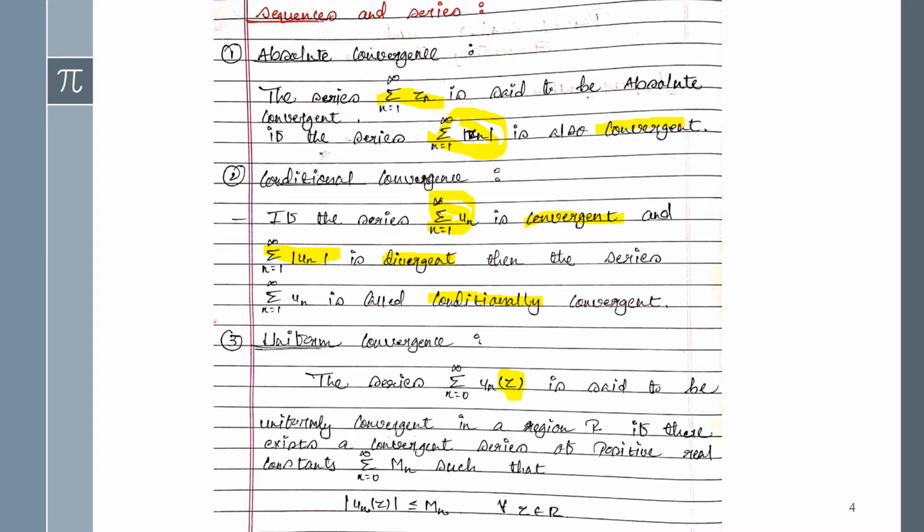That's why I have written z in brackets. un of z is said to be uniformly convergent in a region R if there exists a convergent series of positive real constants summation n equals 0 to infinity mn, such that un of z is less than or equal to mn. So in that function you have to apply the limit from 0 to infinity, and whatever answer you get will be in the form of less than or equal to mn. So mn should be greater than un, okay? Now the next one.